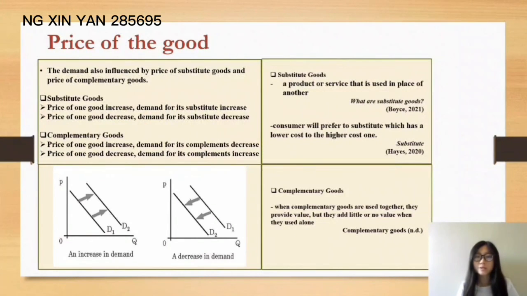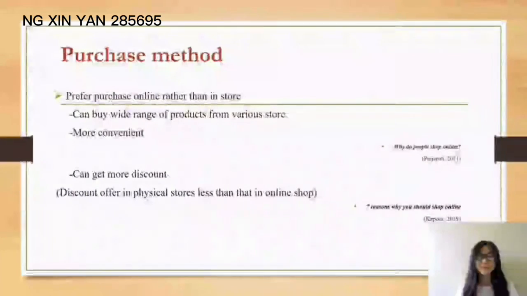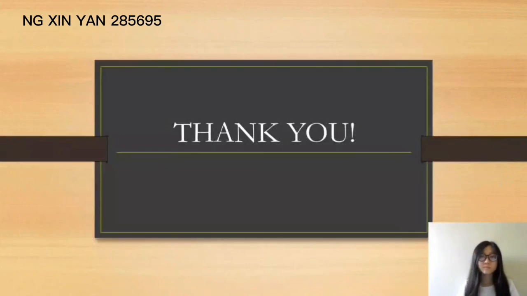For complementary goods, when they are used together, they provide value, but they add little or no value when used alone. When the price of one good increases, the demand for its complement decreases, then shifts the demand curve to the left. When the price of one good decreases, the demand for its complement increases, then shifts the demand curve to the right. Consumers now prefer to purchase online rather than in store. This is because they can buy various products from various stores, which is more convenient, and also they can get more discounts. In a nutshell, there are many factors that influence consumer behaviors. Thank you.